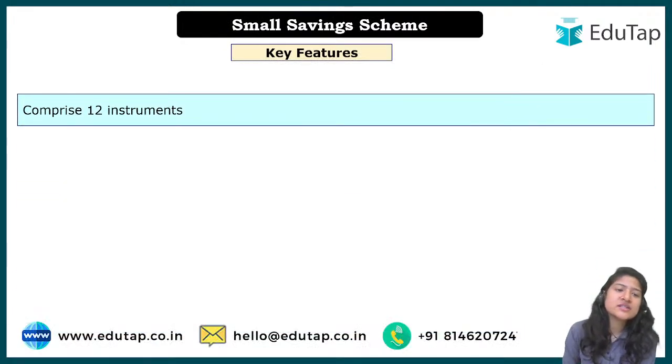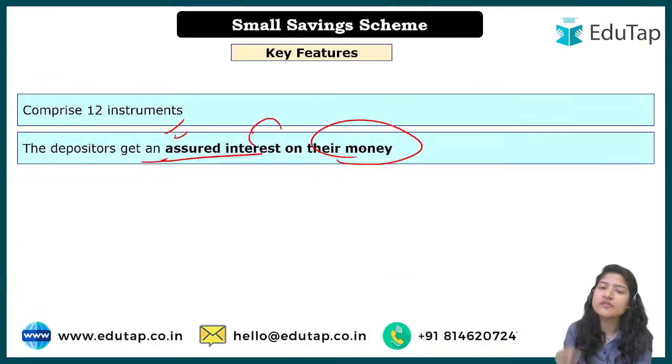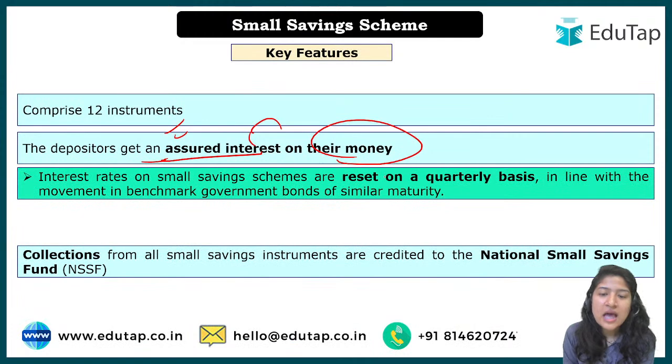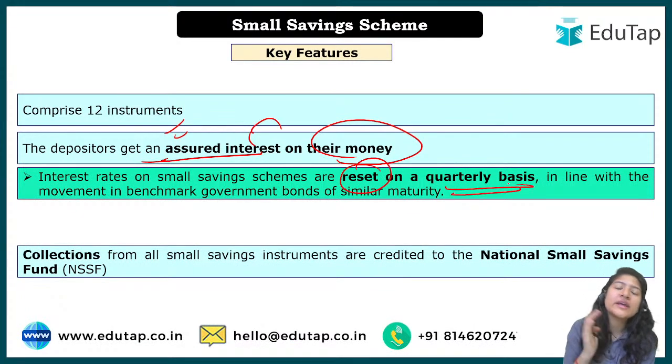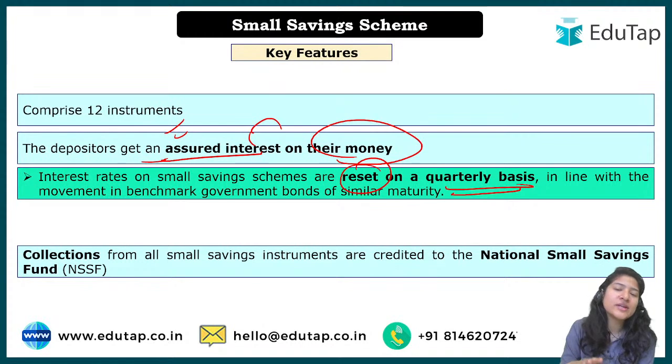Then some of the key features: it comprises 12 instruments, meaning 12 different types of schemes that are present. The depositor gets an assured interest on their money, so it is confirmed that they'll get assured money. And if we talk about assured money, interest rates are reset on a quarterly basis. So in each quarter the interest rates are fluctuated or reset. Okay, it can increase, it can decrease, it can be the same. Usually it increases or remains the same, hardly ever decreases, and especially during COVID time it was decreased a little bit. Rest apart it's only that.